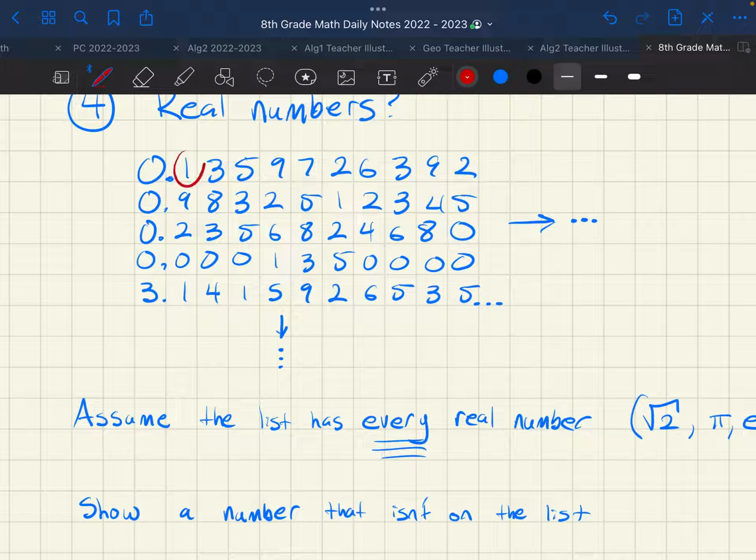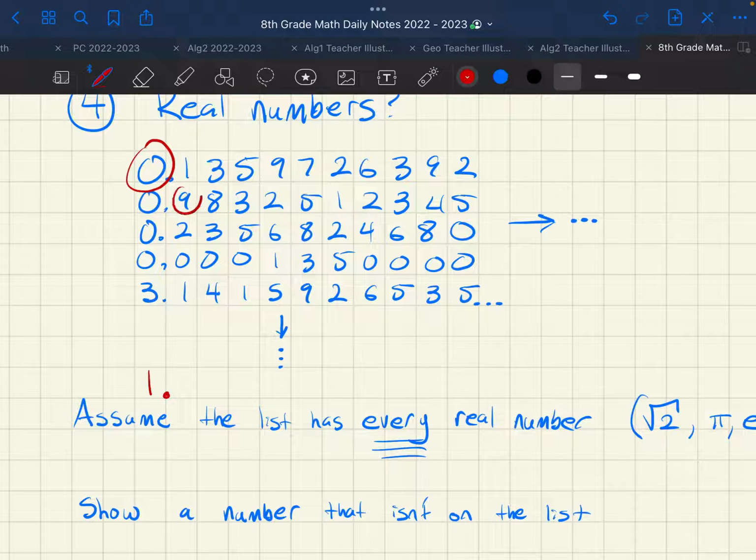I'm going to look at this first spot, and let's go with that number. It could have an infinite number of digits, but I think every number can eventually be divided by such a big number that it turns into a decimal. But I'm going to look at that number, and I'm going to add 1 to it. So 0 plus 1 is 1.